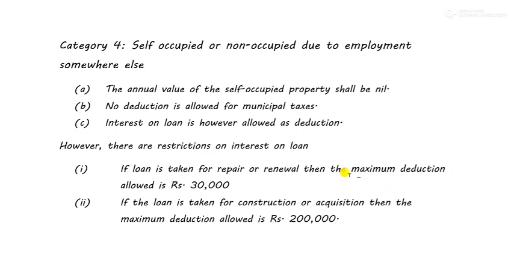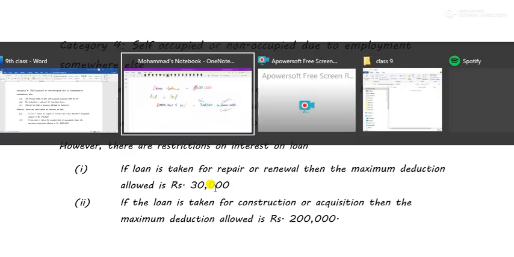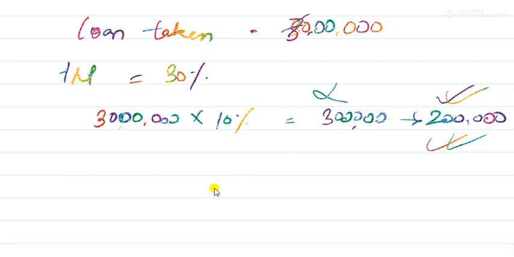However, if the loan is not taken for construction or acquisition, the loan is just taken for repair or renewal, then the maximum deduction allowed is 30,000. Suppose the loan has been taken for renovation of the house and the owner of the house property is paying interest on the loan, then the maximum deduction to be allowed is 30,000. Same thing, same logic over here. Suppose the loan taken for repair.